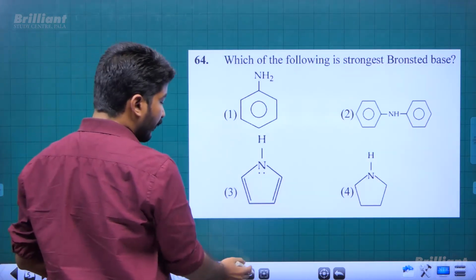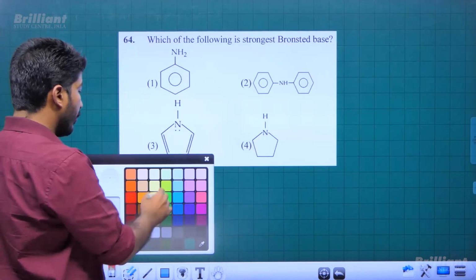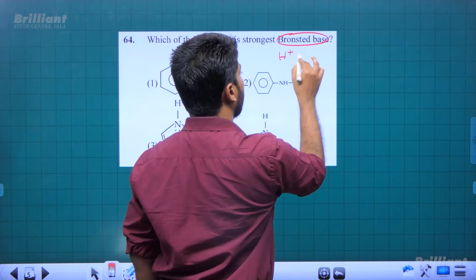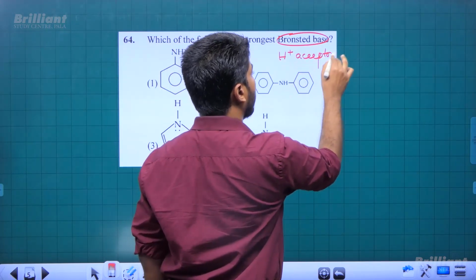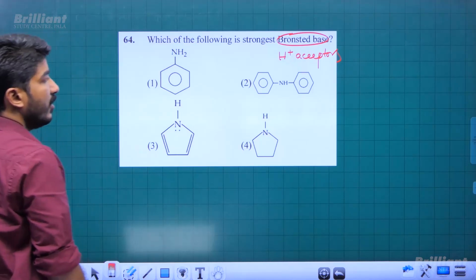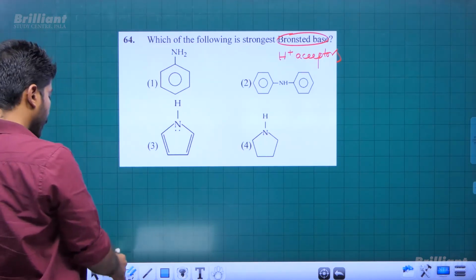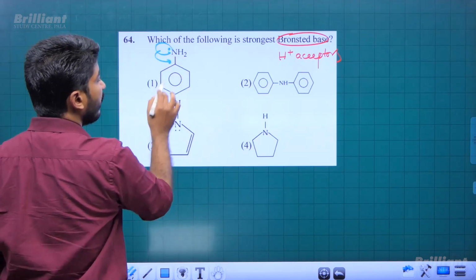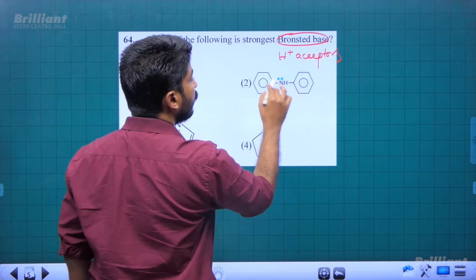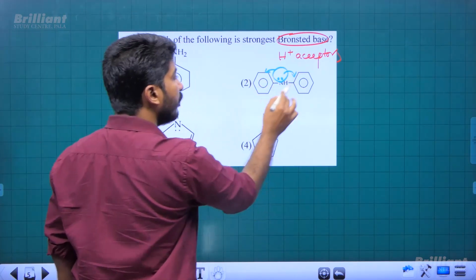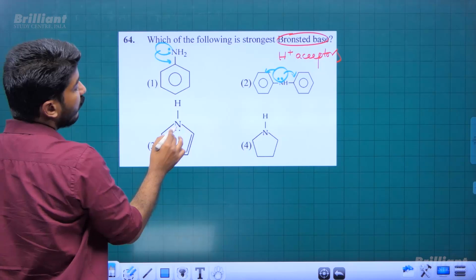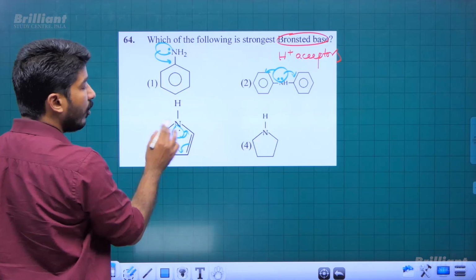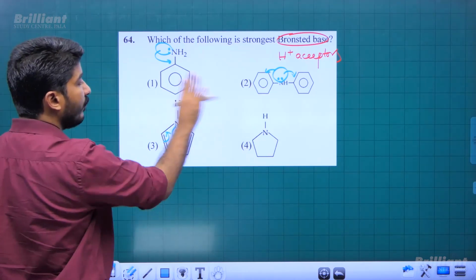Which of the following is the strongest Bronsted base? Bronsted acid definition we know. Bronsted base is a proton acceptor, and we know amines are proton acceptors. So generally we can call them Bronsted bases. And among these four, we can see that in the first one, the lone pair is in delocalization with the aromatic ring, and in the second case there are 2 aromatic rings. So it is also involved in delocalization. In the third case, the lone pair itself is involved in aromatic stabilization. So it is the least available lone pair, or it is the least basic of all the four.